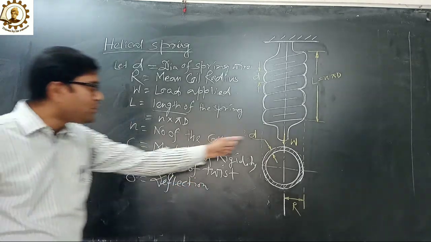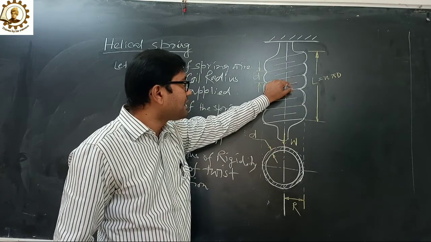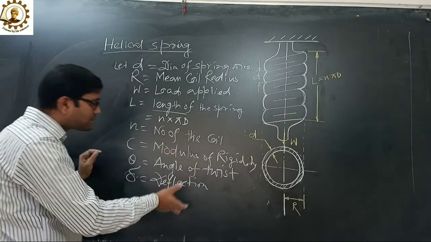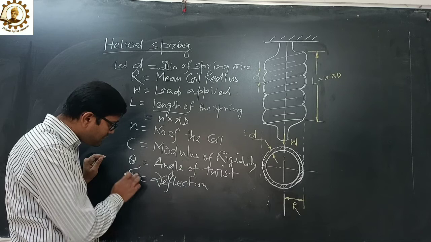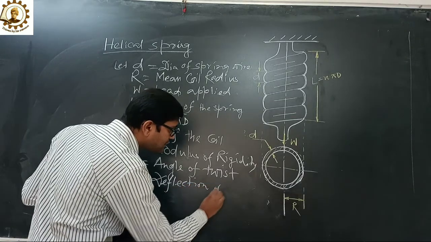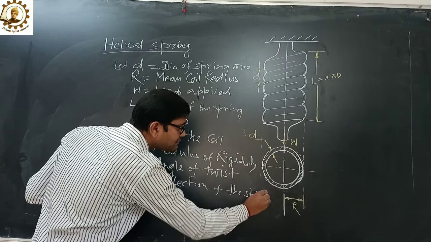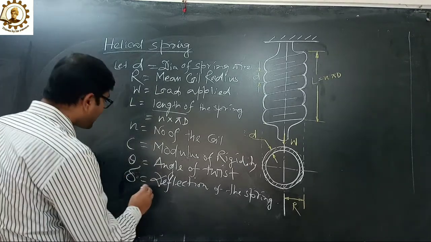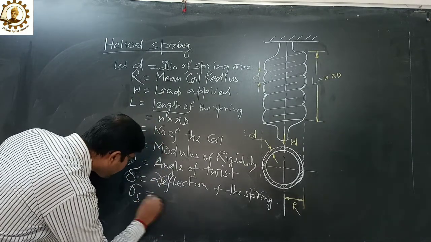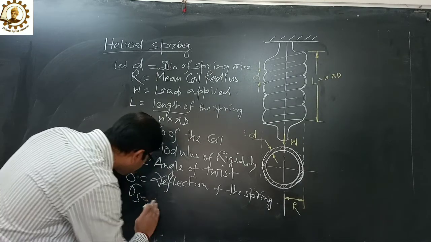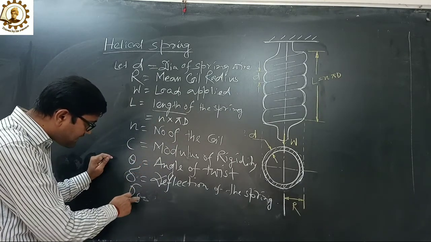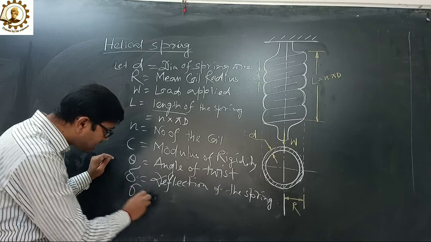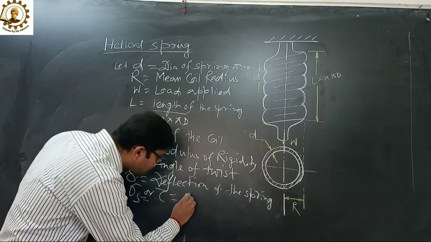Now deflection delta, that is the deflection of the spring. That means after load is applied there is a gap between two coils. So this is the extension of the spring, that is called deflection. Now delta equals to deflection of the spring. Now tau s, that is the shear stress; some books follow sigma s, the s for shear. So shear stress or tau is equal to the shear stress.